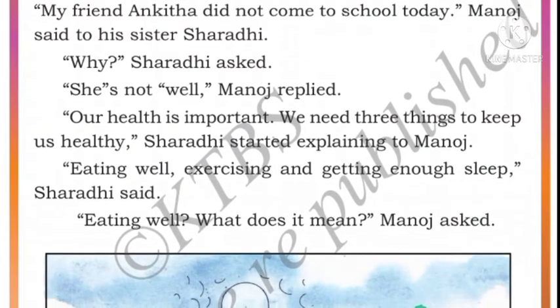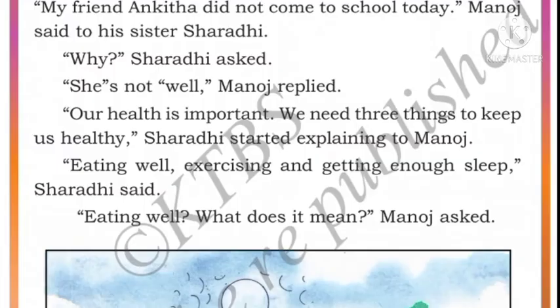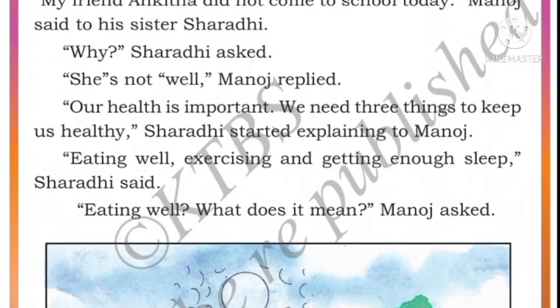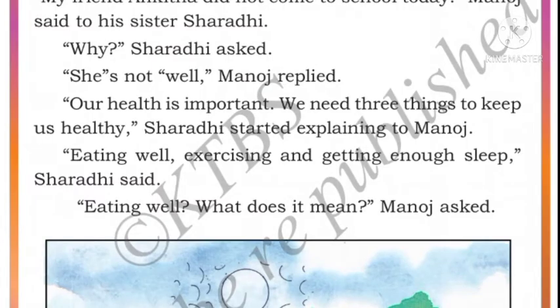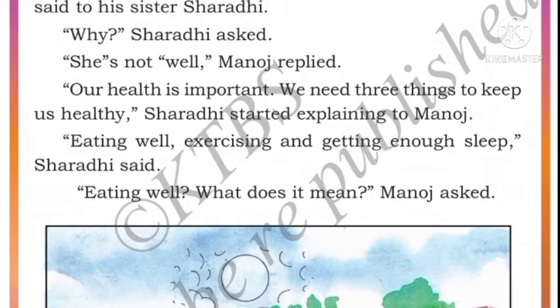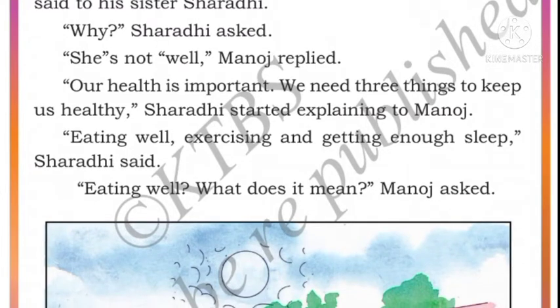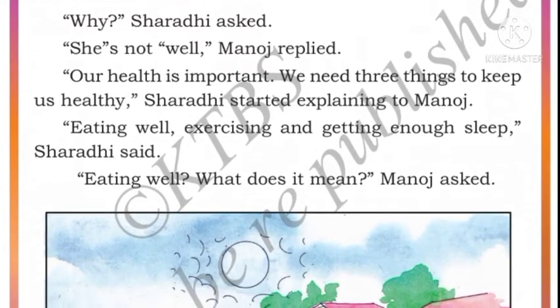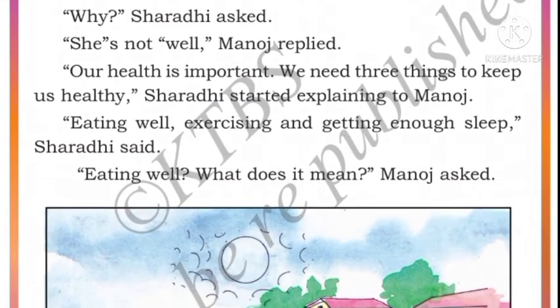We need three things to keep us healthy. Sharadhi started explaining to Manoj. Now, what is Sharadhi, Manoj's sister, telling Manoj? She is telling our health is very important. See children, if you are healthy, then only you can play, you can write, you can go to school, right? Yes, so our health is important.